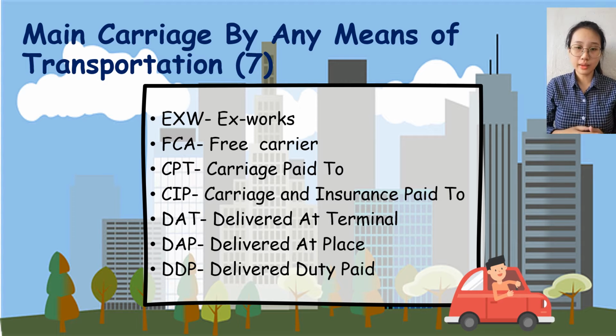Hence, to ease the understanding, I have separated the Incoterms according to the types of transportation. The first type is main carriers by any means of transportation. The first one is Ex Works. Second is Free Carrier. Third is Carriage Paid To. Fourth is Carriage and Insurance Paid To. The fifth is Delivered at Terminal. The sixth is Delivered at Place. And the seventh is Delivered Duty Paid.